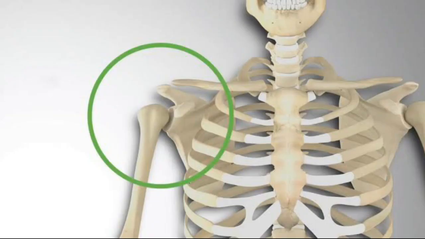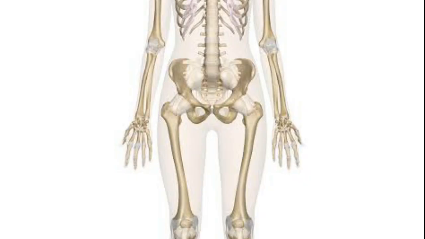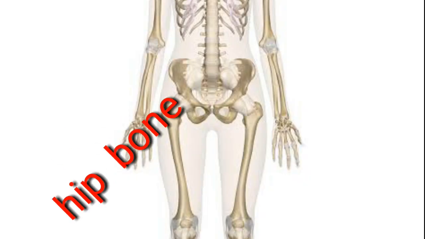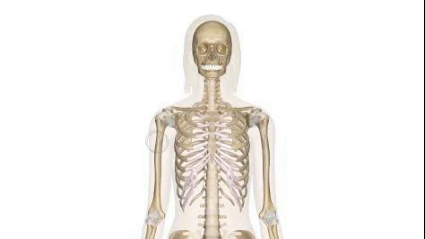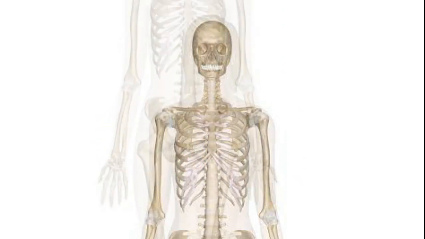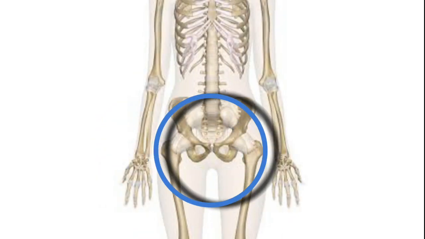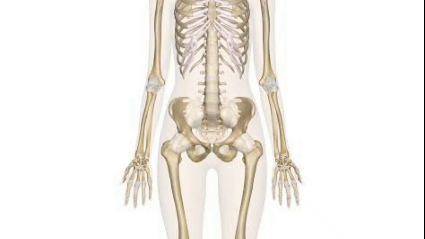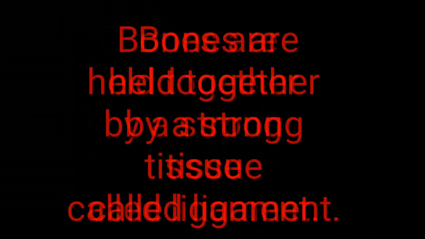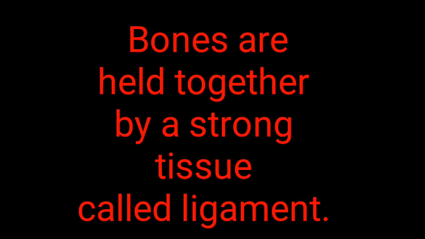One pectoral girdle forms the shoulder and the other pelvic girdle forms the hip. The humerus bone is attached to the pectoral girdle and the femur bone to the pelvic girdle. The pelvic girdle also supports the upper body. Children, do you know bones are held together by a strong tissue which is called ligament.